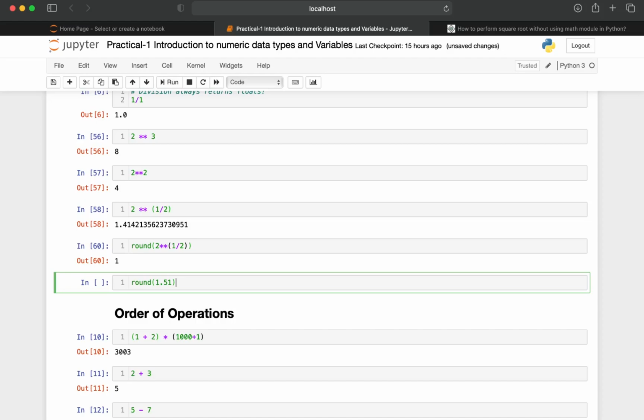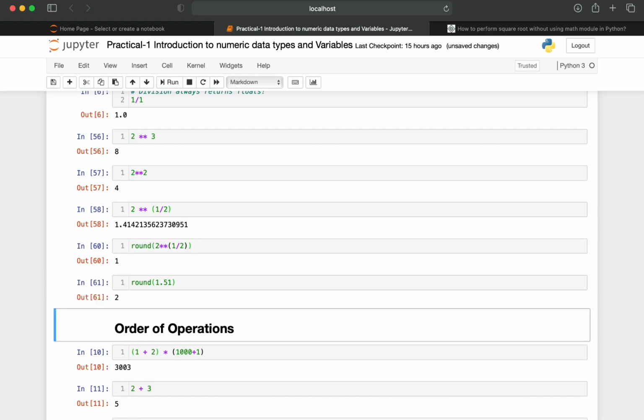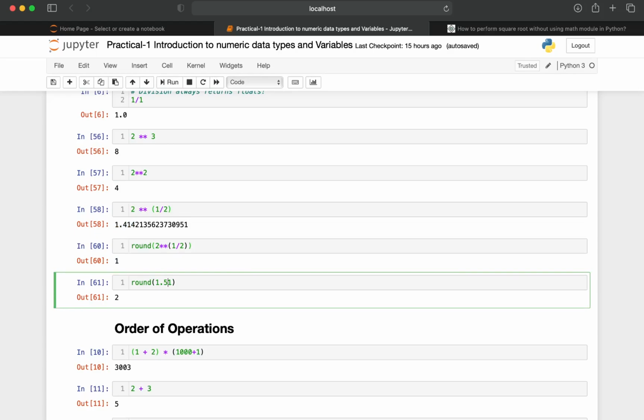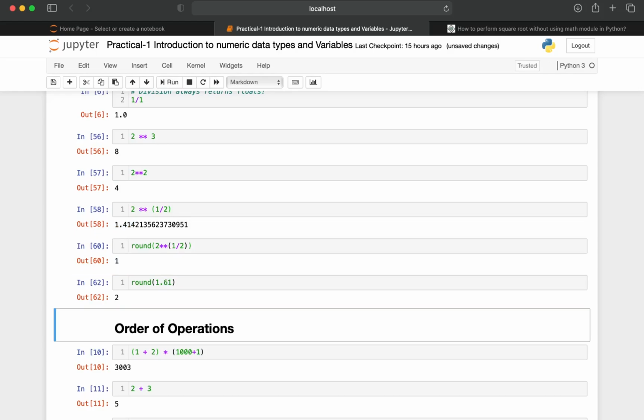whenever we enter this, shift and enter, so basically if the decimal part is greater than or equal to 0.5, then it is going to round it to the next nearest integer. If the decimal part is less than 0.5, as in this case where the decimal part is 0.41, then it rounds off to the nearest integer, that is 1. If it is 1.51 or 1.61, it is going to round it to the next nearest integer.